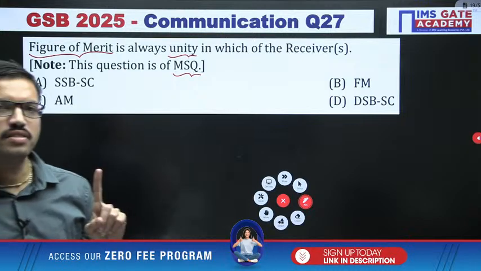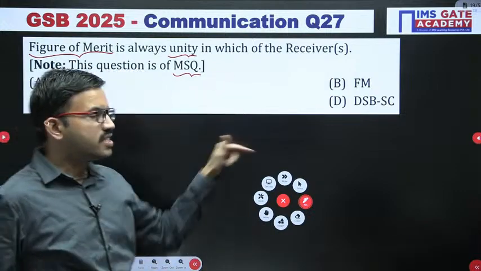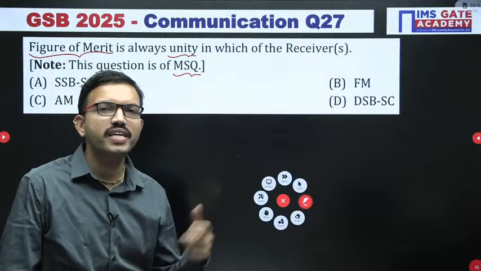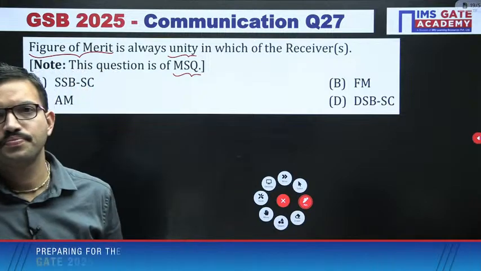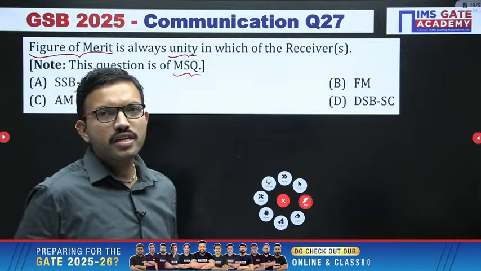Unity means 1. Among these four receivers, in which cases will you get figure of merit 1? Yes, very good Akanksha, very good.